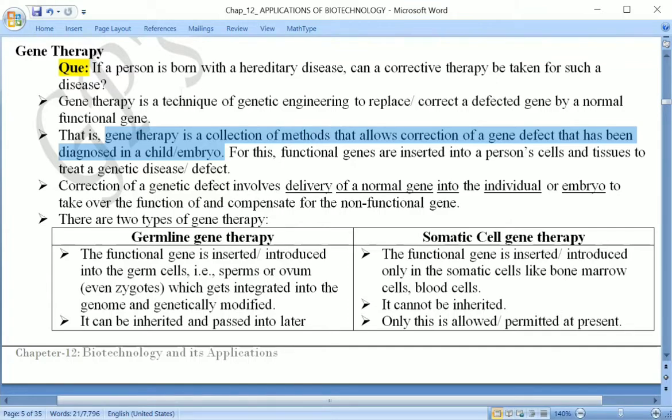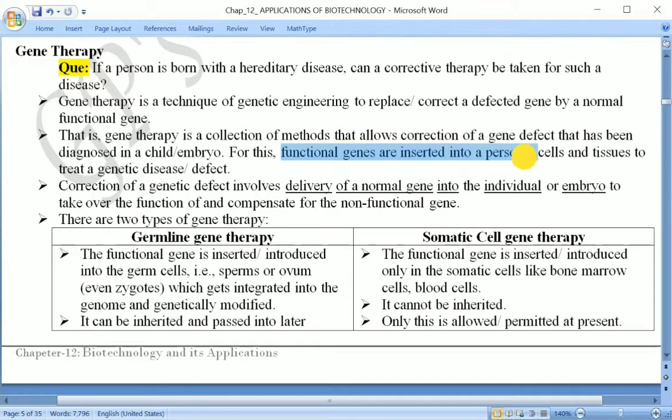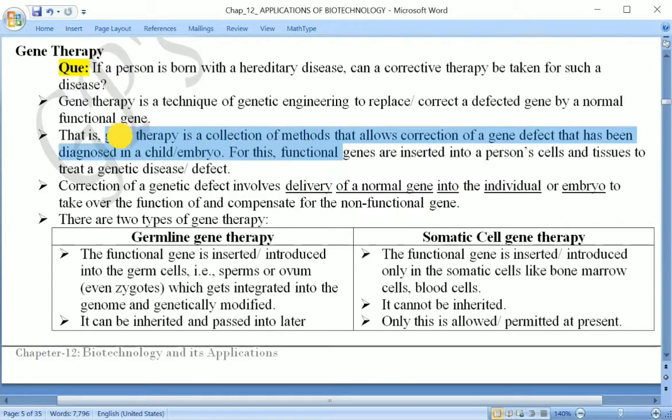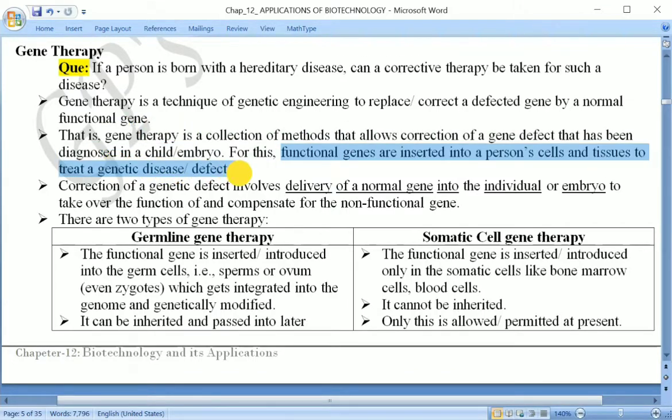at different levels. For this, a functional gene has to be inserted into a person's cells and tissues in order to treat a genetic disease or a defect.